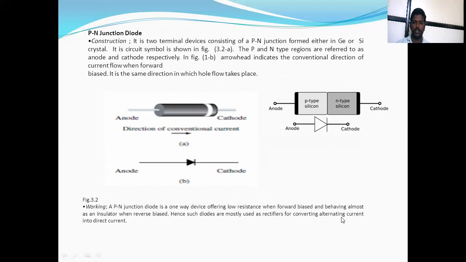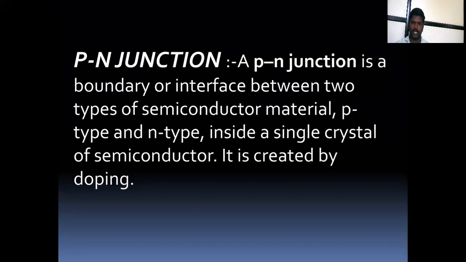The PN junction diode is most importantly used as a rectifier. Rectifier means converting alternating current into direct current. This is the most important use of the PN junction diode. Then what is meant by a PN junction diode?